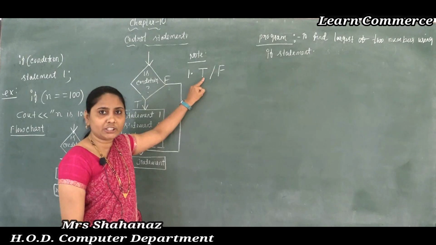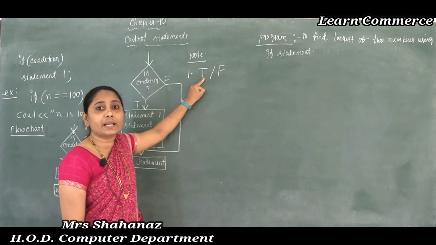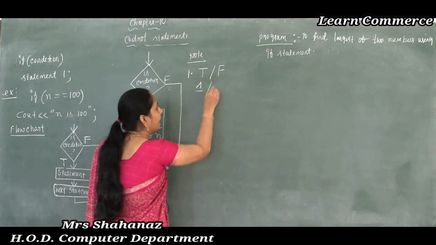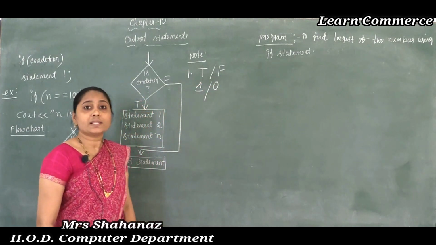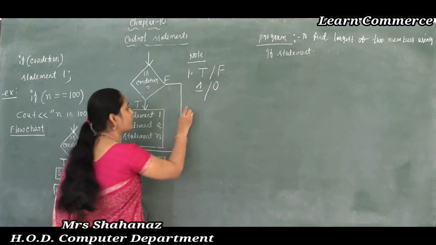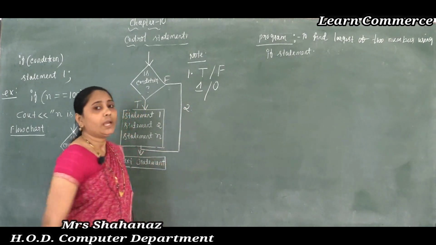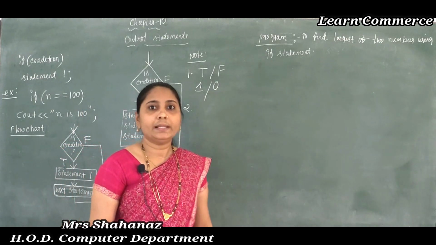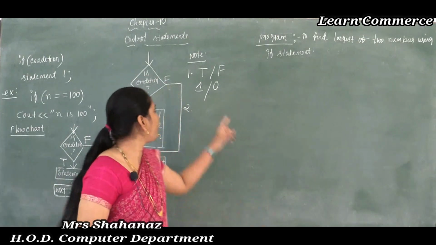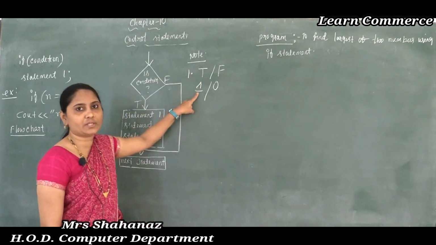The true value is equal to 1, and the false value is equal to 0. So what's the value of true? True value is equal to 1.